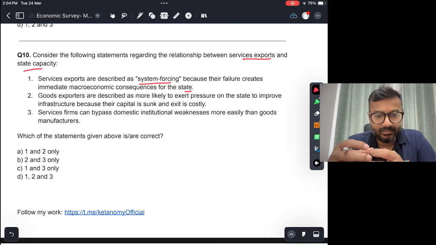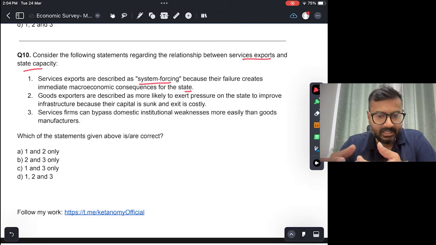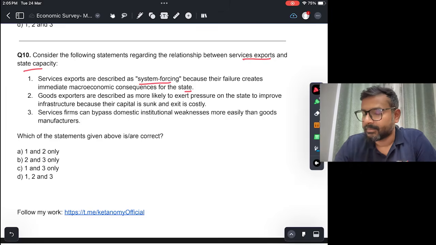Because goods trade, exports and imports, is very dependent on infrastructure and state capacity, and even if there is certain faltering in some places, it leads to a direct impact. So goods exports and imports are system forcing, whereas services exports are described in the Economic Survey as firm selective, because they are able to bypass the state capacity. So this is not correct.